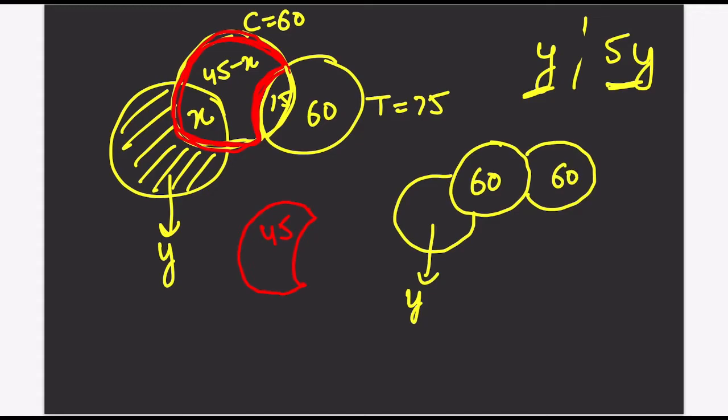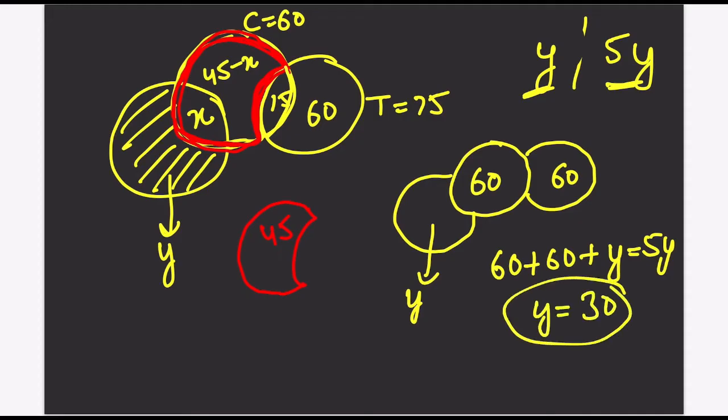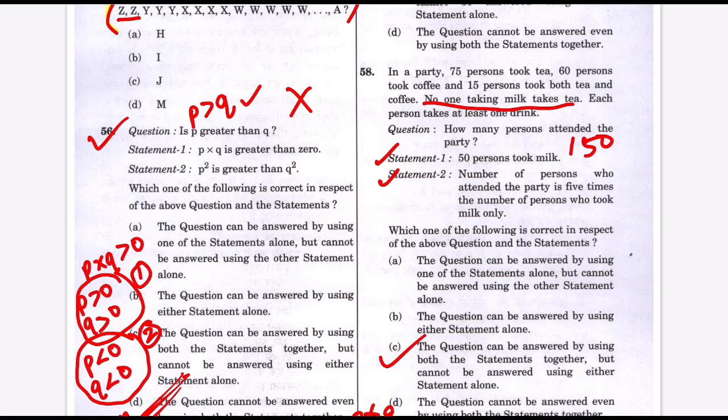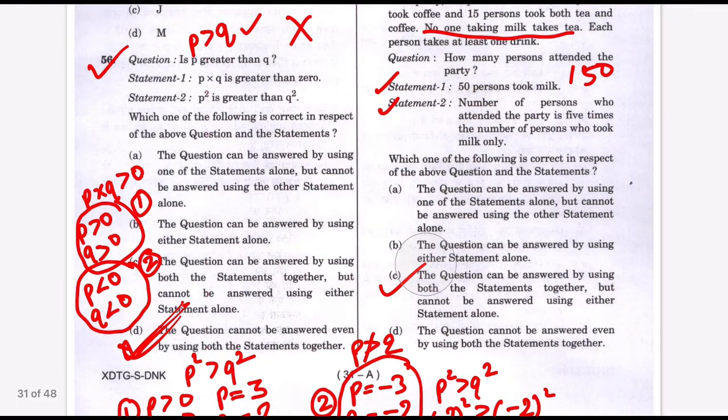How? 75 minus 50. So even if I use this 60 plus Y is equal to 5Y, I was able to find the total number of people, and still I have not used statement number 1. So first thing, we use statement number 1, we were able to get the answer, but in actuality there is no use of statement number 1. Only using statement number 2 I can give you the answer. The answer can be given using only one statement, and there is no use of the second statement. I hope this is clear.